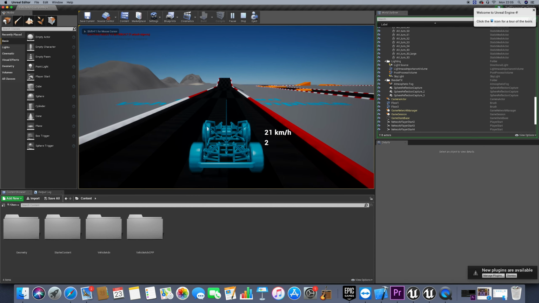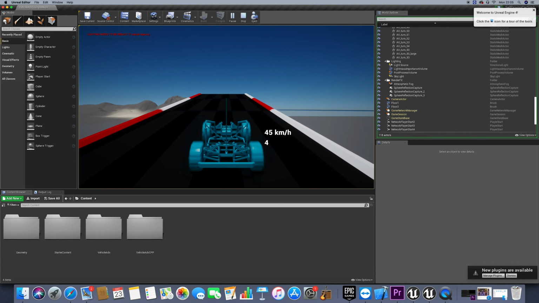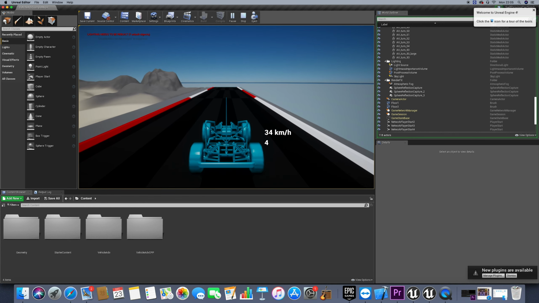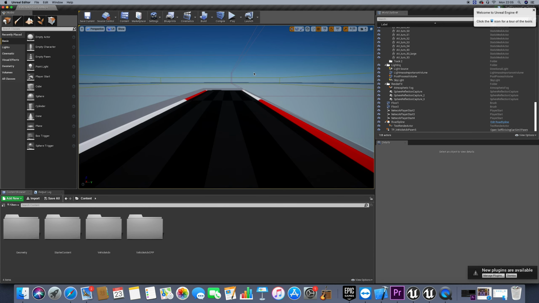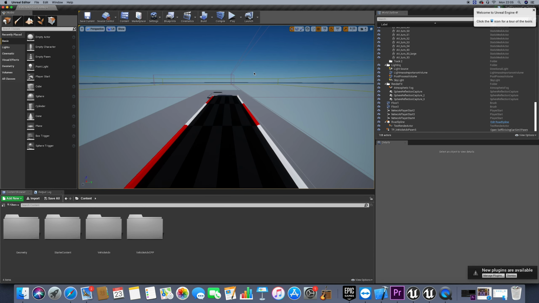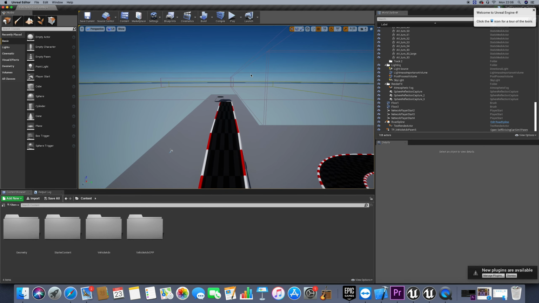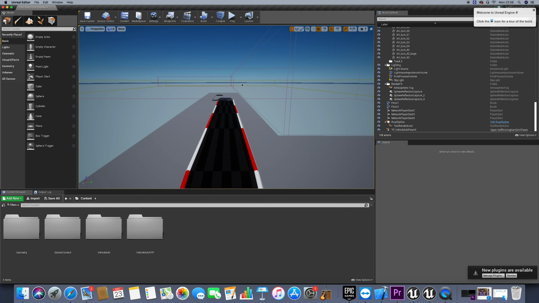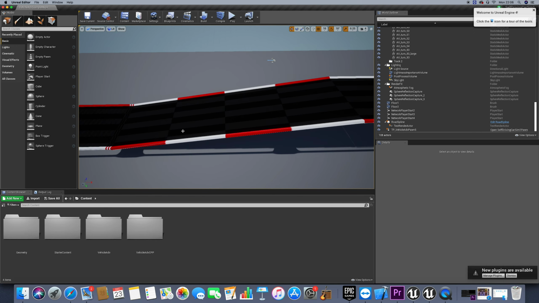So now it looks better. All right, so for the first step, which is making a controller that would control the speed limit, this environment now is enough for us.